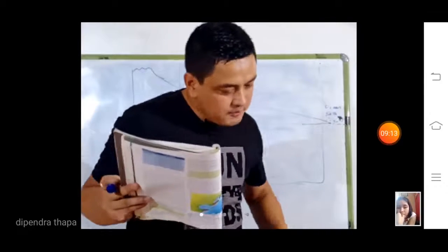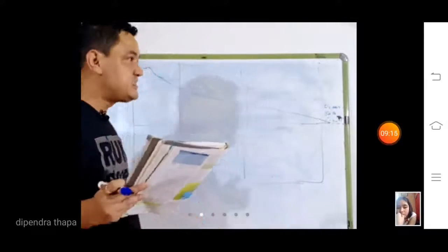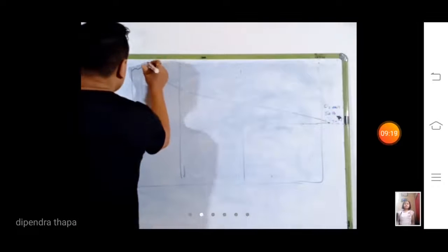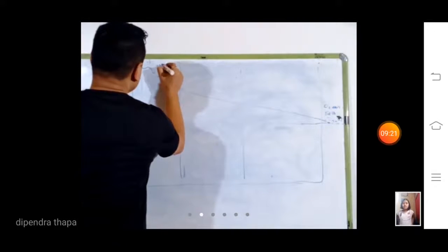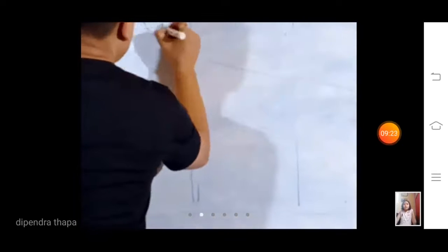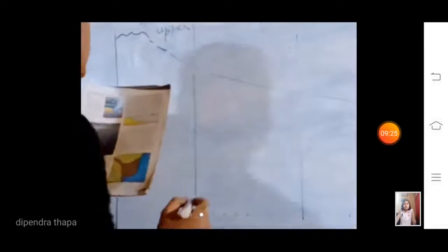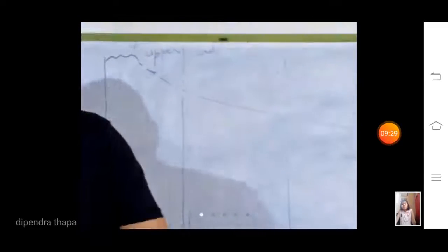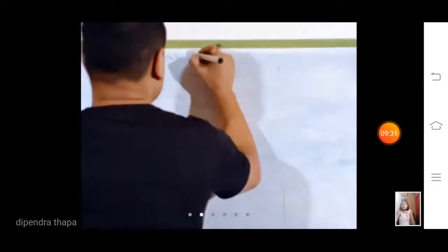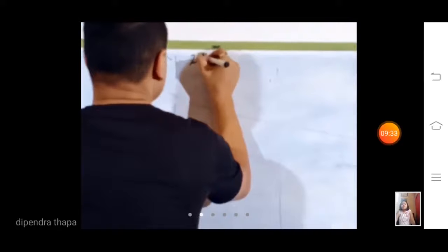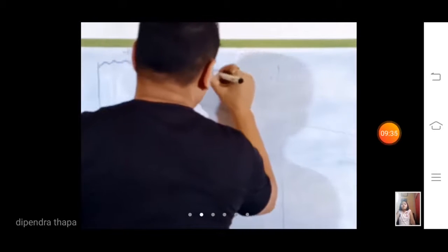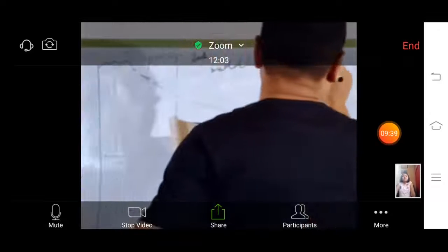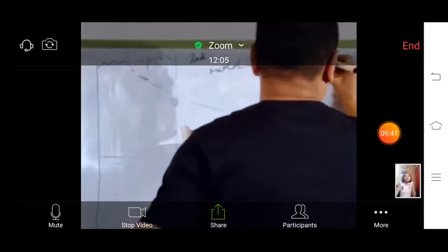When I'm talking about the stages of a river, there are three stages. The first stage is called the upper course. Okay, hope you can understand my handwriting. Number two, that is the second stage. Okay, marker is not working. The second stage is called the middle course. And the third stage is called the lower course.